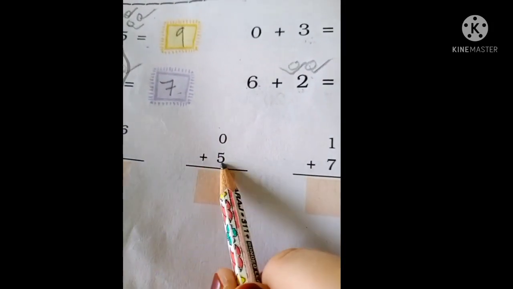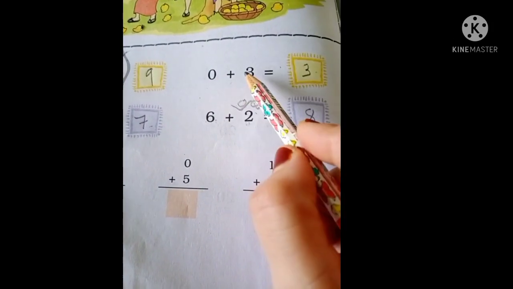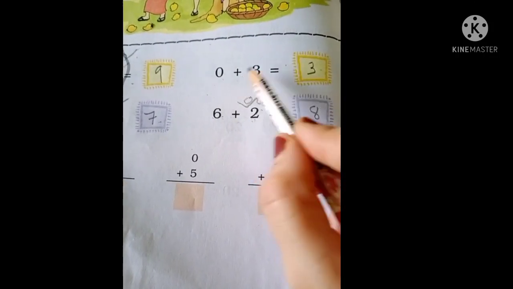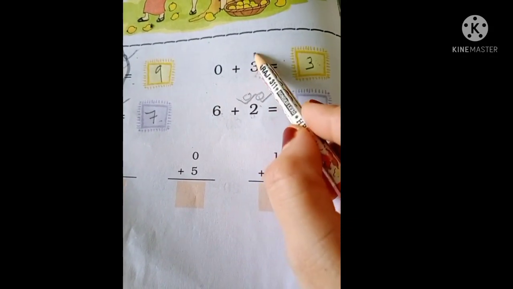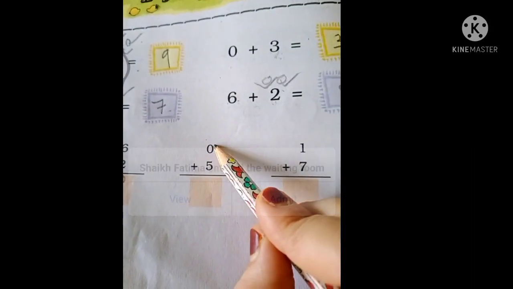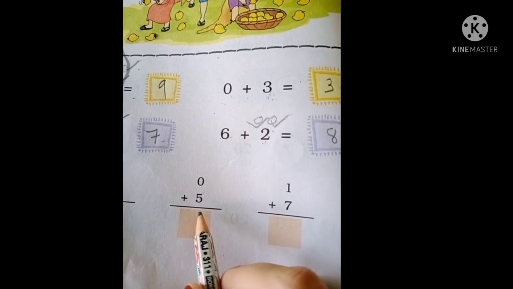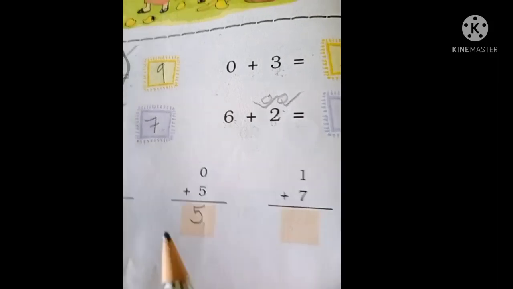Now students, next one, 0 plus 5. Again students, here also I have explained to you that if we are adding 0 in any number, or in 0 if we are adding any number, that number which we are adding, that number we always get as the answer. आप 0 के अंदर 3 ऐड करो या 3 के अंदर 0 ऐड करो, तो जो भी हम नंबर ऐड कर रहे हैं वो नंबर हमें आंसर में मिलेगा. So likewise here also, the same question, 0 plus 5, in the 0 we have to add the number 5. So 0 plus 5, what do we get as the answer, students? We get answer 5. Is it clear to everyone?